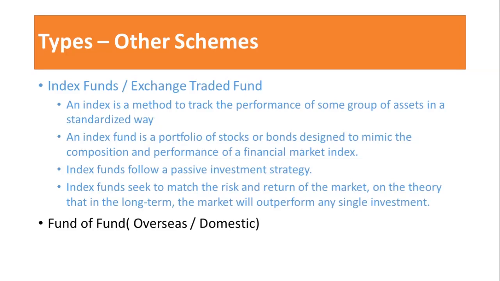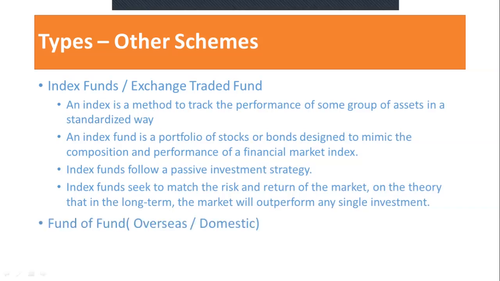So what is the benefit? We get the return of the best performing fund, plus a debt instrument for the minimum requirement. So in this slide under other schemes we have seen the index fund or exchange traded fund, and next the fund of fund. It may be in the domestic or in the overseas.